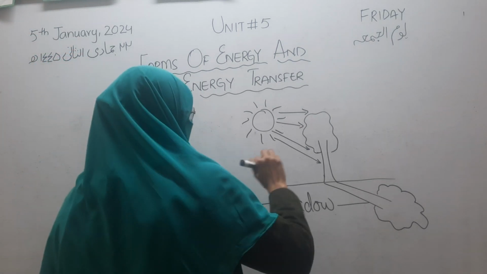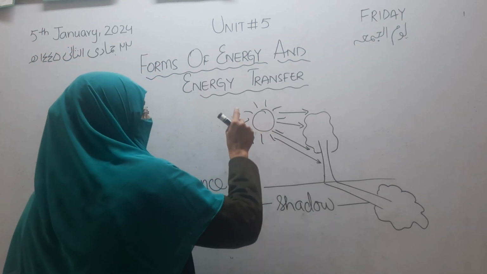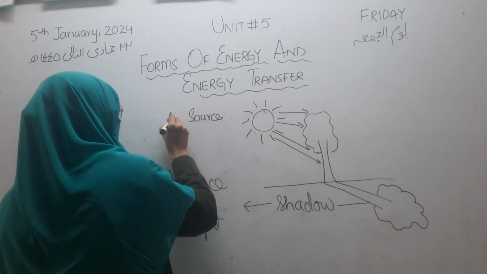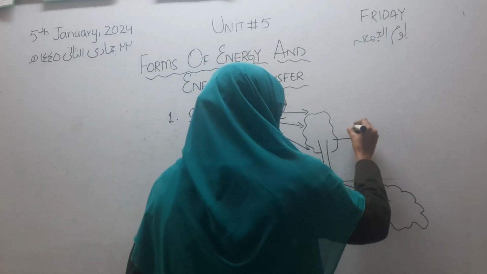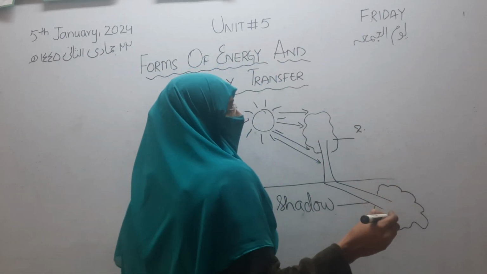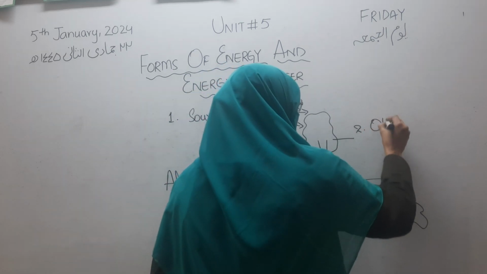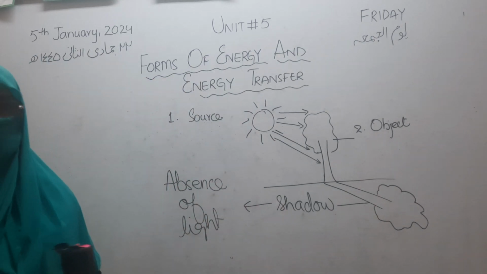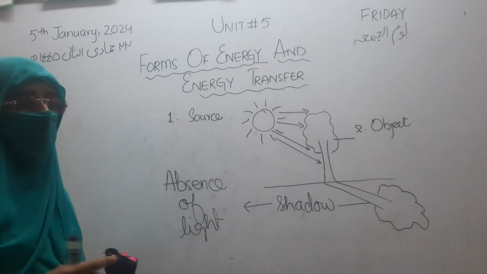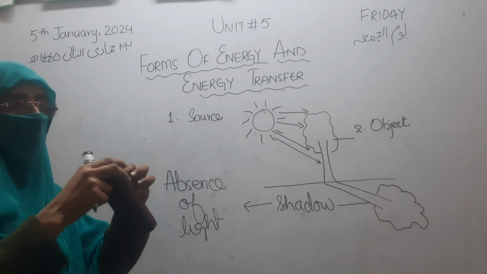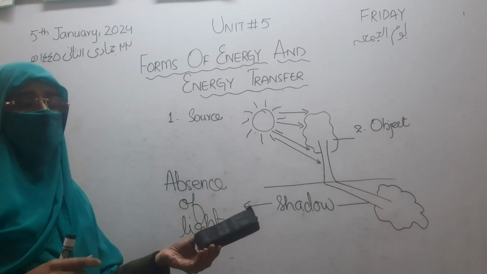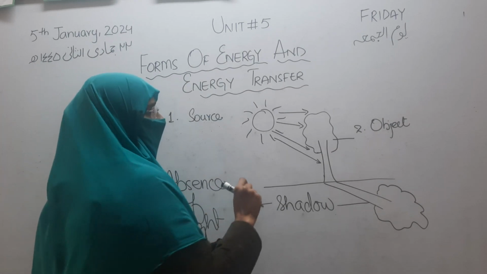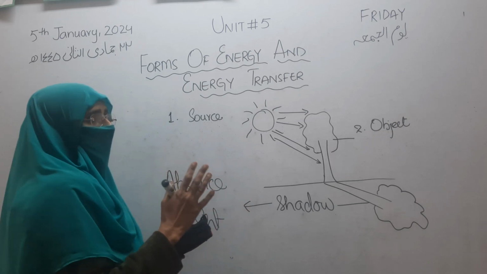Okay, the source that is giving the light. Number one is the source, and then number two is the object, and the object must be opaque or translucent. Opaque or translucent object means the objects which do not allow the light to pass through it. Okay, if this is a duster, this is also an opaque object. It will not allow any light to pass through it.